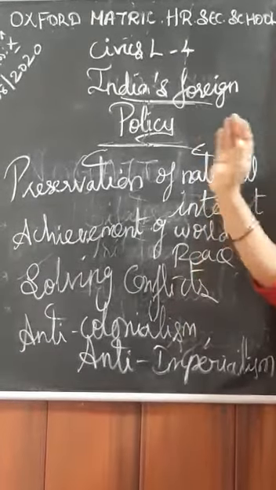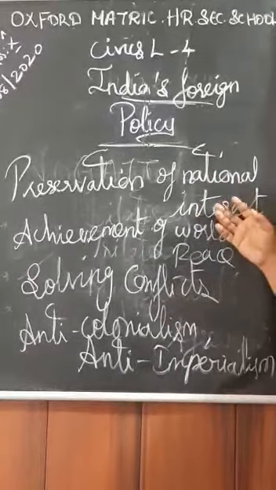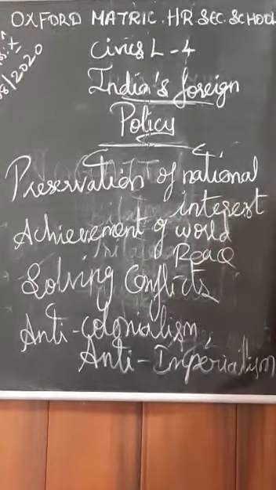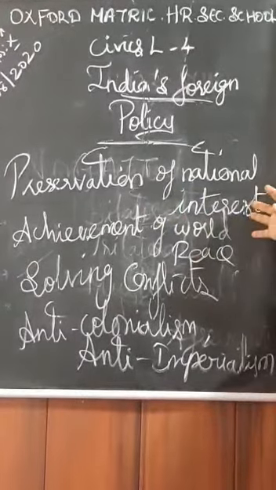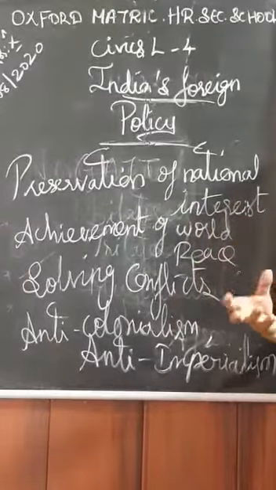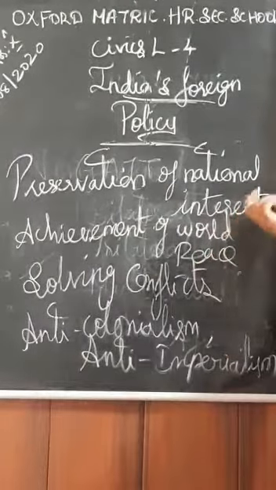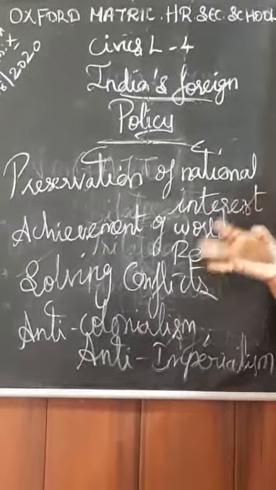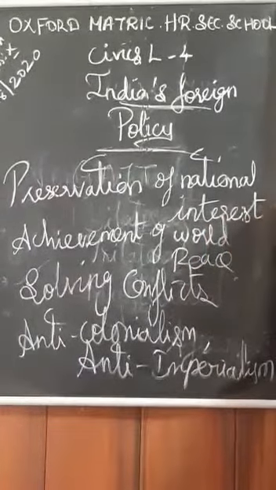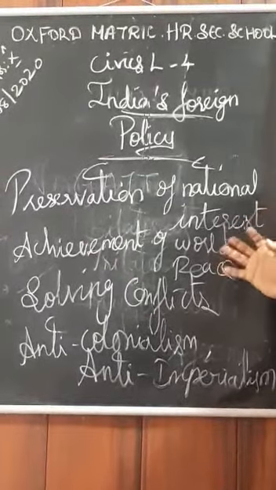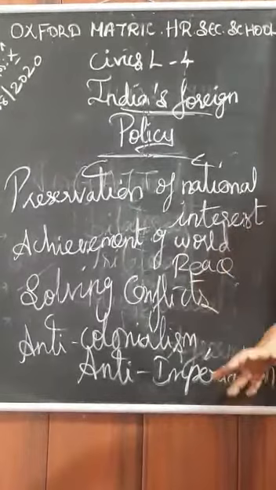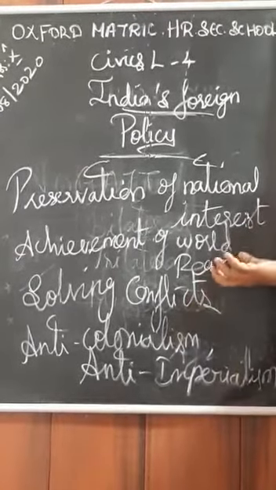Okay, we will move on to the basic foreign policy that India is following. First, preservation of national interest, I said, isn't it? Preserving the national interest means whatever we have in our nation, culture, language, customs, the epics, everything should be preserved. Next, achievement of world peace. World peace should be achieved through foreign policy. For what purpose are we working there? Only for the achievement of world peace.